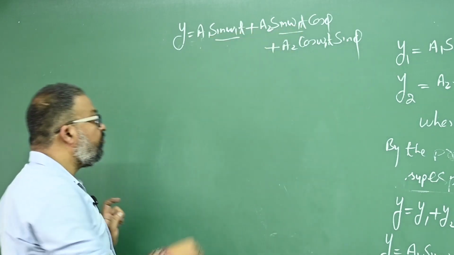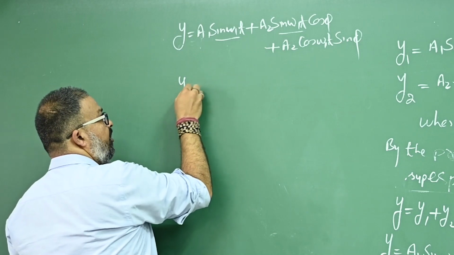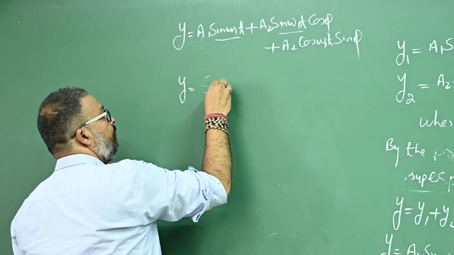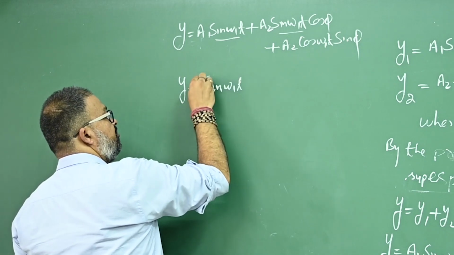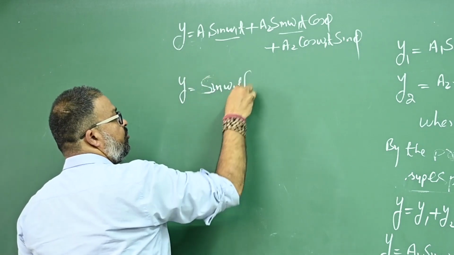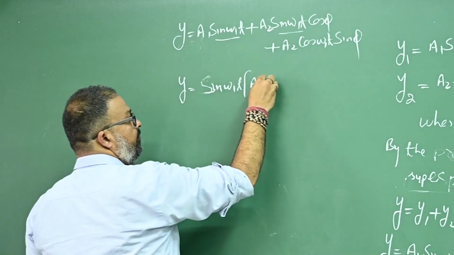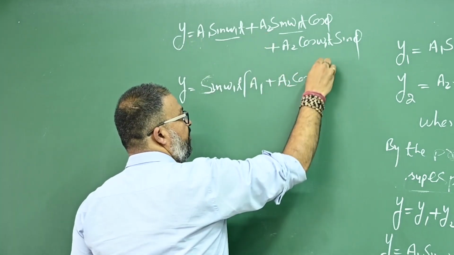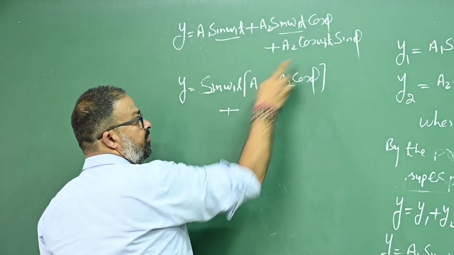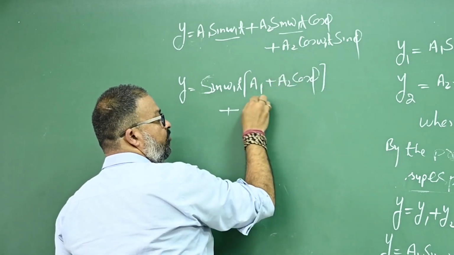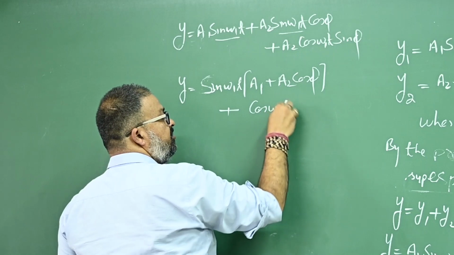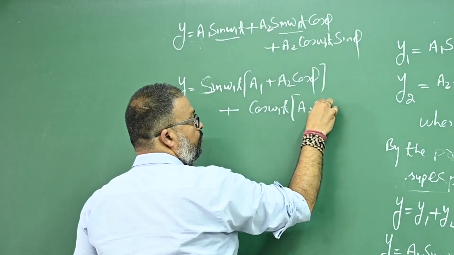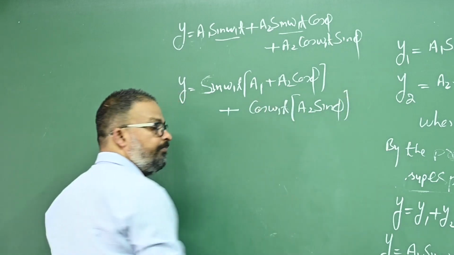This is the first term, this is the second term, and in these terms sine omega 1t is common. So y equals sine of omega 1t taken as common, times a1 plus a2 cos phi, plus here cos omega 1t is taken as common, so what remains is a2 sin phi.